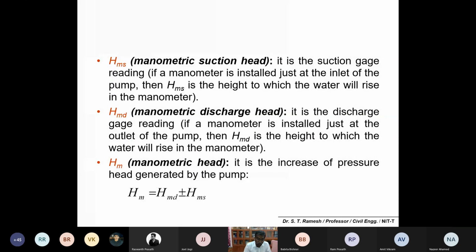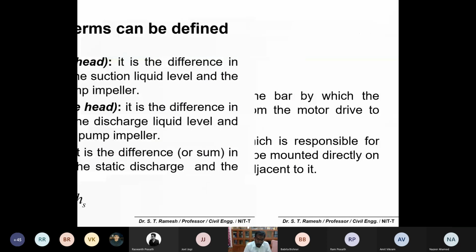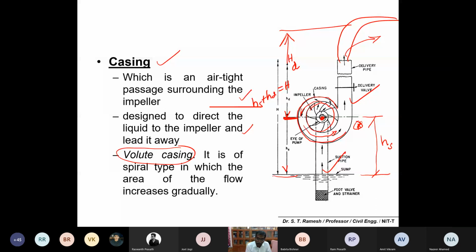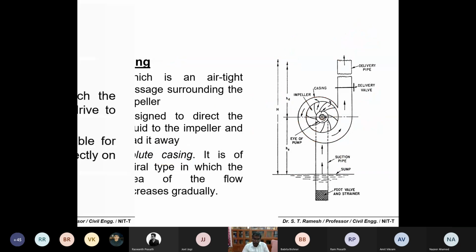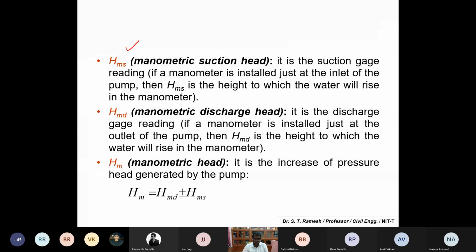Okay, and you can also have a suction head if it is connected to a manometer, or a pressure gauge. Please make a note. Instead of directly measuring the head, you may have a pressure gauge here and also a pressure gauge here. You can also measure pressure in terms of kilogram per centimeter square, so that you can call it the manometric suction head.